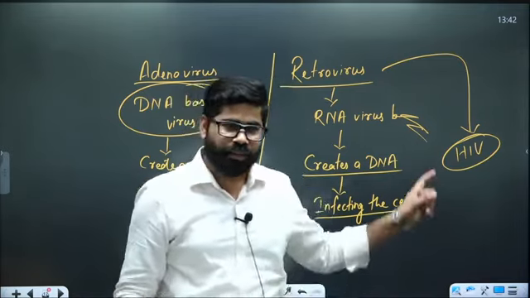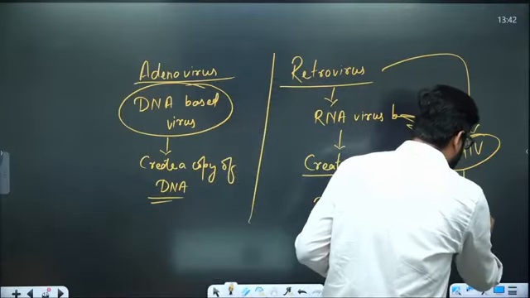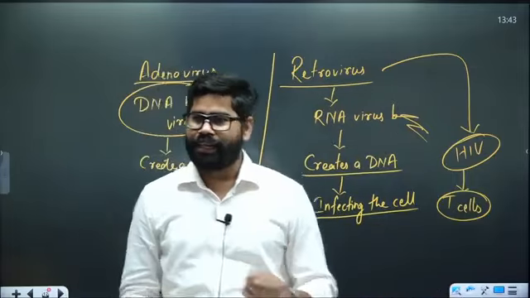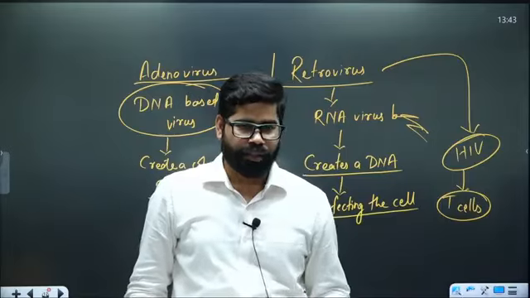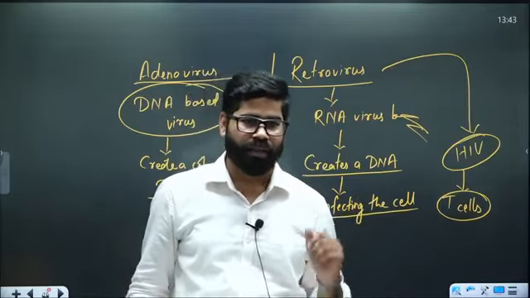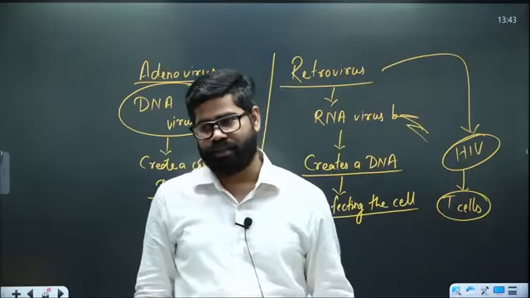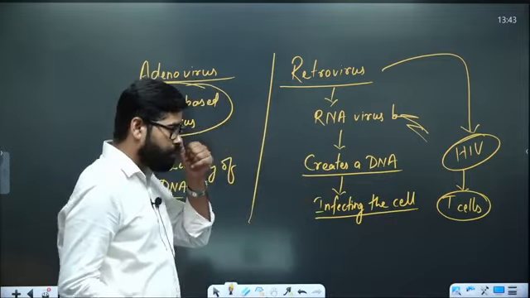So, that is the challenge with HIV. In that case, there is no defense left in the body. T cell is the main immune cell of our body, the main part of our defense system, and it is infecting that itself. So, this is one of the challenges with retrovirus.